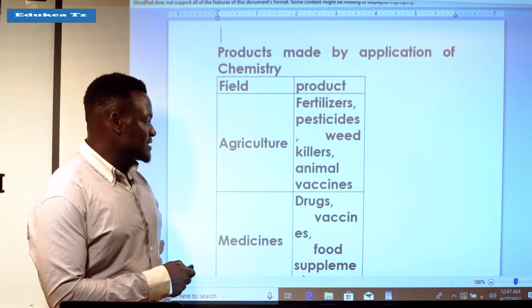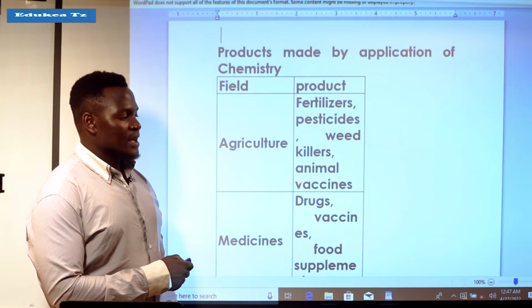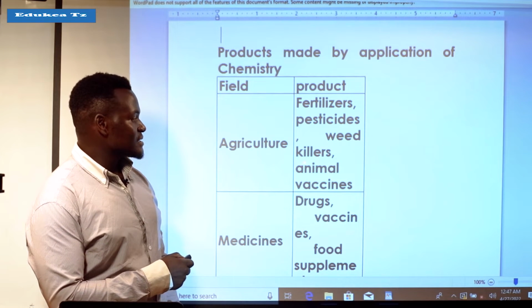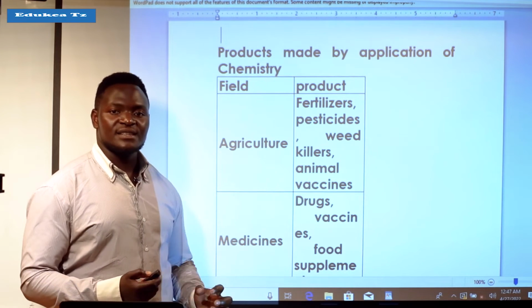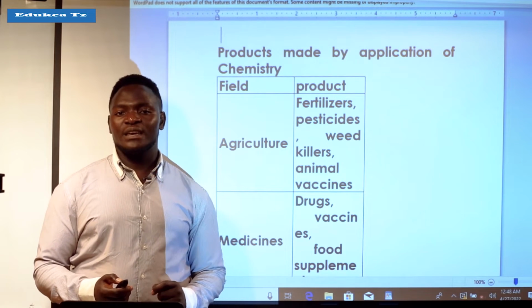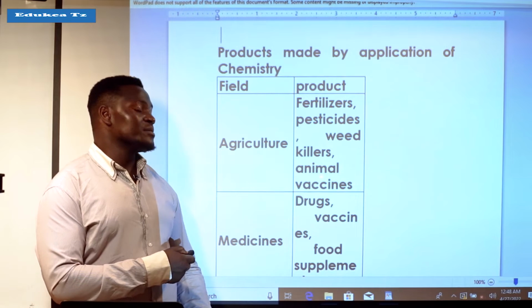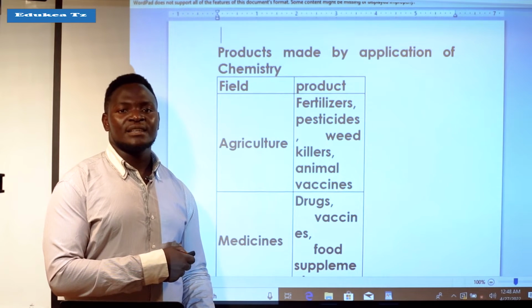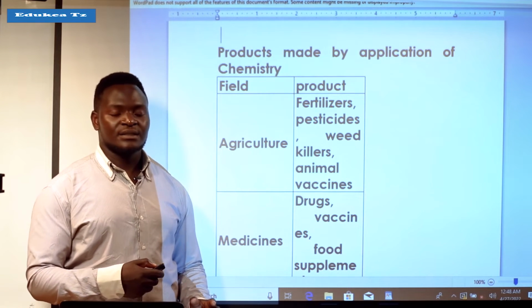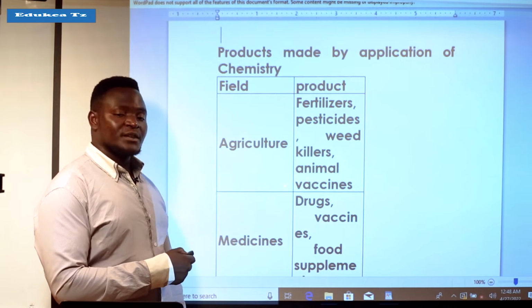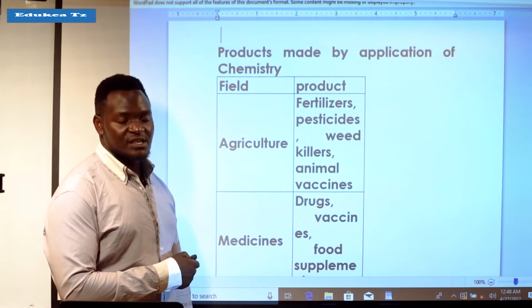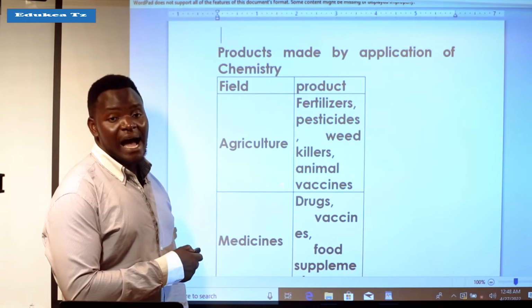These vaccines can be injected into various animals so that they can be cured of different diseases which attack them.